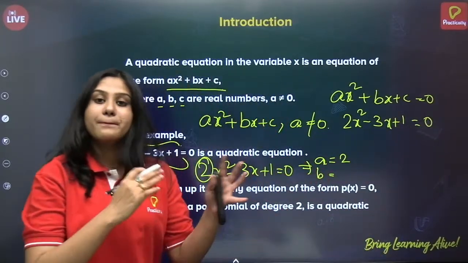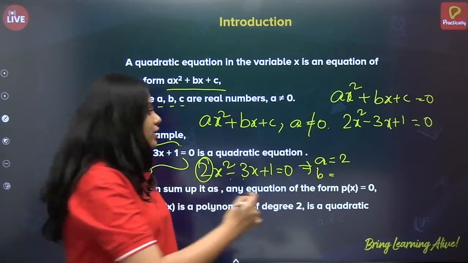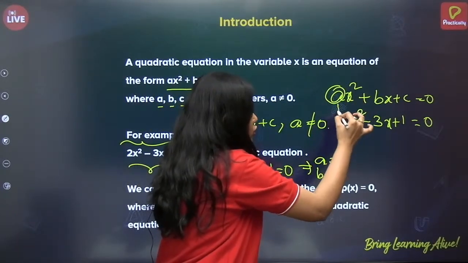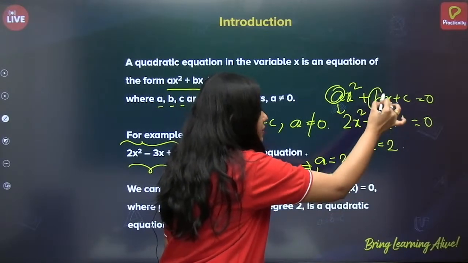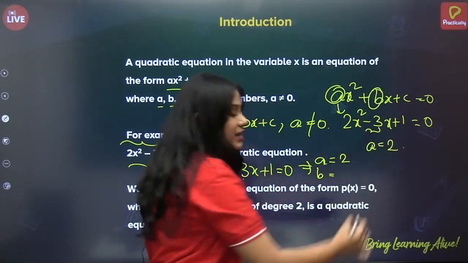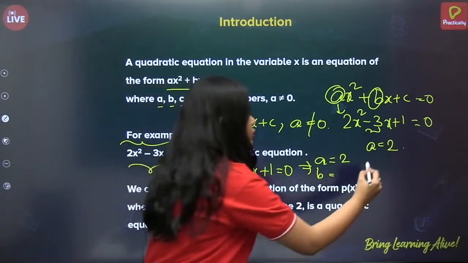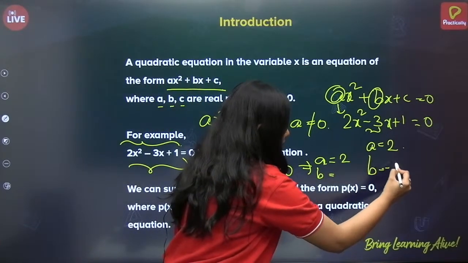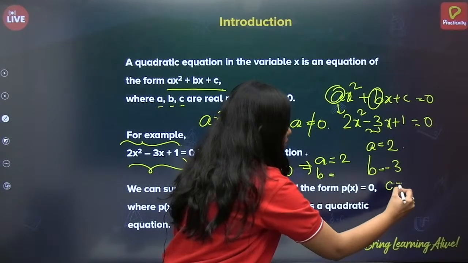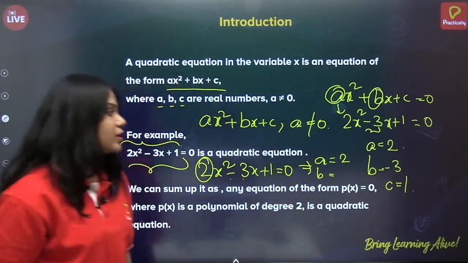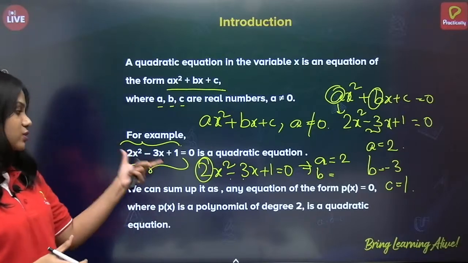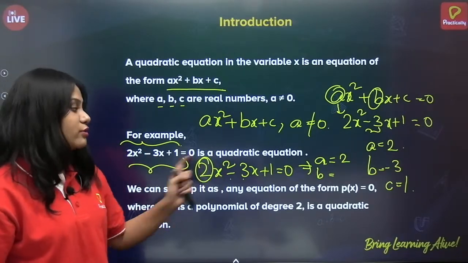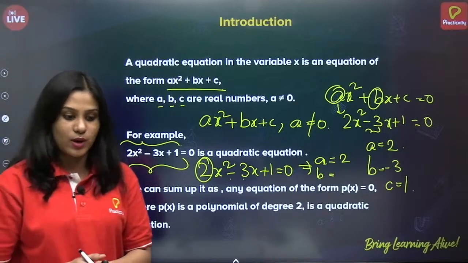Now we will compare the two equations. A is equal to 2, which everyone would say. But what is B? B is equal to minus 3. And C is equal to 1. So in the given example, A equals 2, B equals minus 3 and C equals 1.